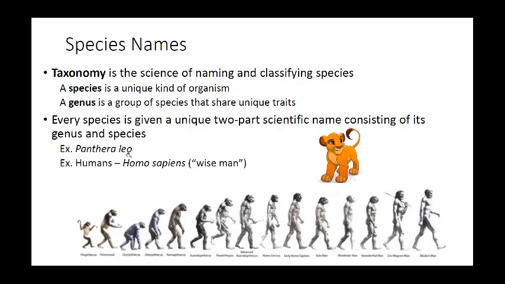Panthera leo. So what does the leo mean? It means noble. So we're talking about the noble big cat. Well, that's the lion. Panthera leo. We can't just say leo, because leo is just an adjective that describes the noun panthera. For example, Panthera tigris should be really easy, right? That's the tiger. Well, they're both in the same genus, but they're a different species. If we just said tigris, there could be a couple of different things called that out there, because again, that's the adjective that describes the noun.